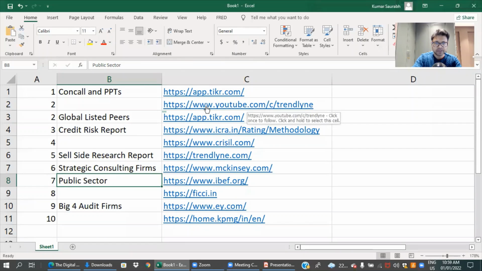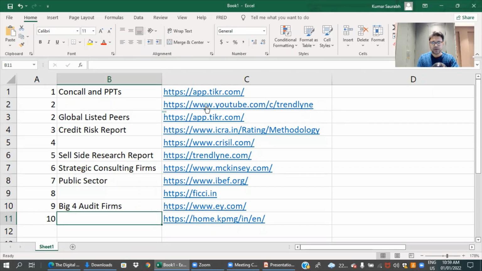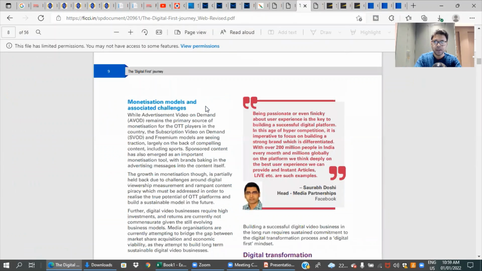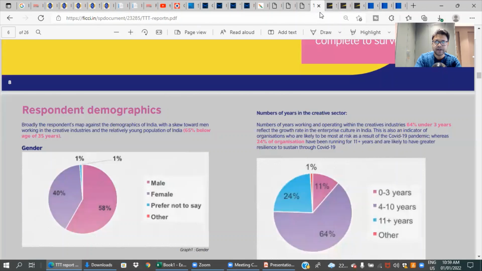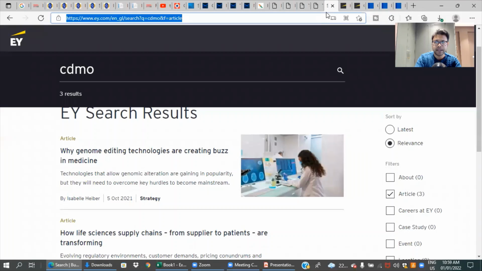And the last one is the big four audit firms. Though I have given two names, basically you can walk through all the four, which are EY, KPMG, PwC, and Deloitte. Again, each of these company websites will be in a very different format, and you will feel that traversing through the website and finding the right information is very challenging. So wait for the next video, I'll tell you how to do it. But I am on the EY website.